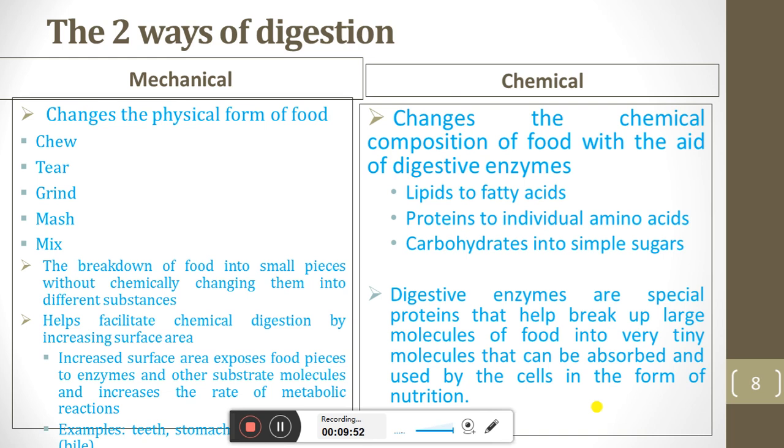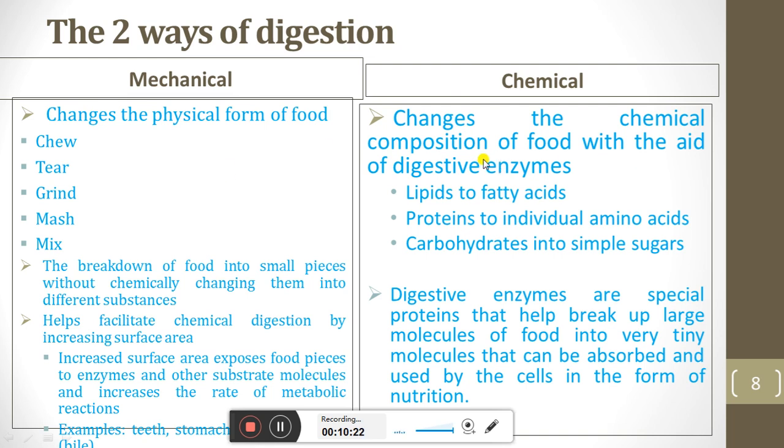Then there are two ways of digestion. We can say that there is mechanical digestion and chemical digestion. Mechanical digestion involves the breakdown of food particles into small pieces without chemical change into different substances. Meaning in mechanical digestion there is no chemical digestion, no enzyme is involved. We just chew, tear, grind, mash and mix the food.